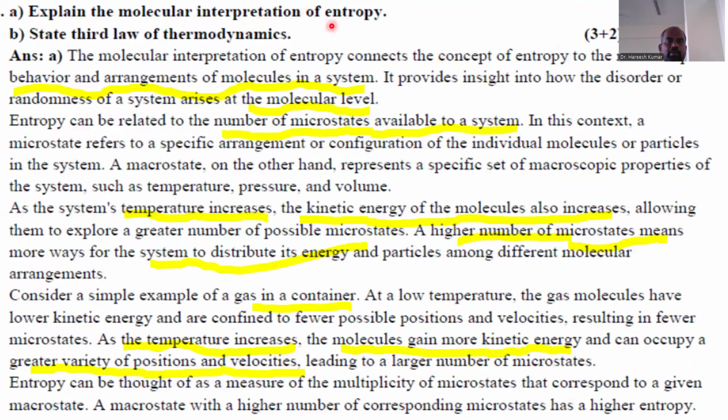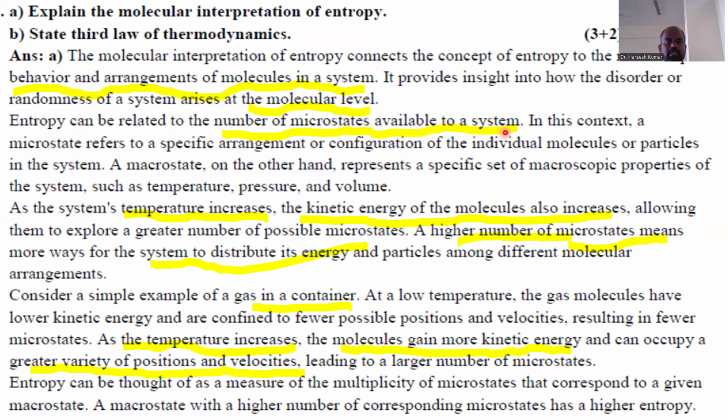Explain the molecular interpretation of entropy. State the third law of thermodynamics. The molecular interpretation of entropy connects the concept of entropy to the microscopic behavior and arrangements of molecules in a system. It provides insight into how the disorder or randomness of a system arises at the molecular level. Entropy can be related to the number of microstates available to a system.